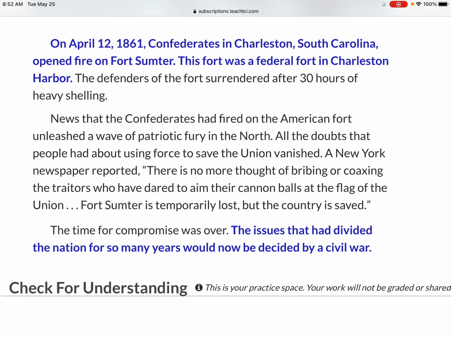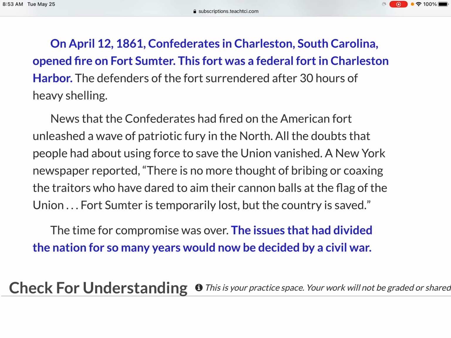News that the Confederates had fired on the American fort unleashed a wave of patriotic fury in the North. All the doubts that people had about using force to save the Union vanished. A New York newspaper reported, "There is no more thought of bribing or coaxing the traitors who have dared to aim their cannonballs at the flag of the Union. Fort Sumter is temporarily lost, but the country is saved."